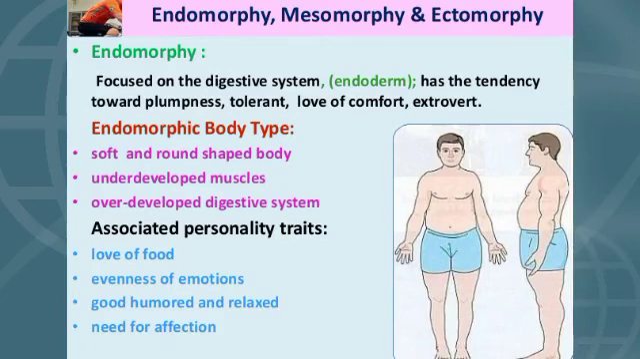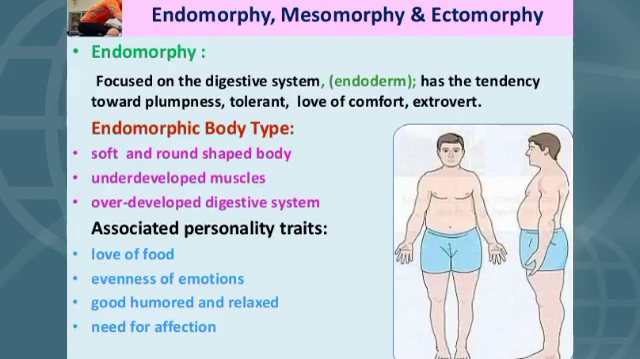Endomorphic body type: soft and round shaped body, wide hips and narrow shoulders, gains muscle and fat very easily, overdeveloped digestive system, round physique, stocky build, muscles not so well defined, finds it hard to lose fat, slow metabolism. Underdeveloped muscles are the body type of endomorphy. Associated personality traits are love of food, evenness of emotions, good humored and relaxed, need for affection.